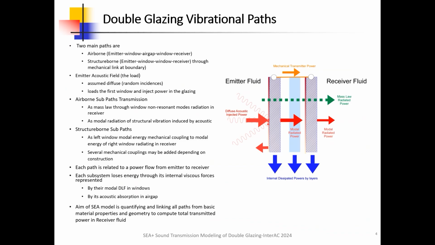Double glazing vibrational paths. Two main paths are airborne: emitter window to air gap to window receiver; and structure-borne: emitter window to window receiver through mechanical link at boundary. Emitter acoustic field, the load, assumed diffuse, random incidences, loads the first window and injects power in the glazing.